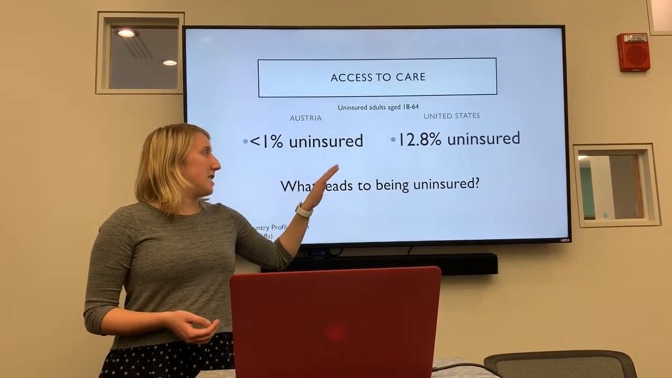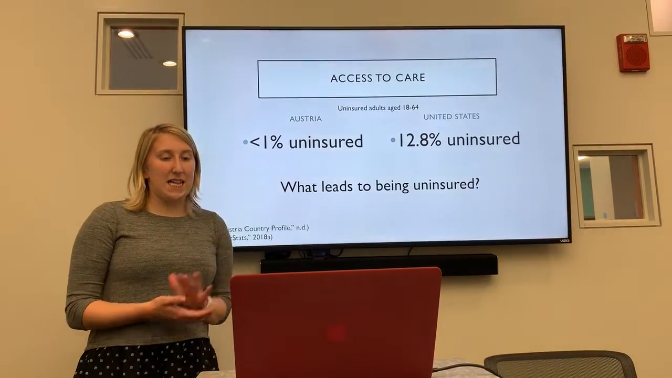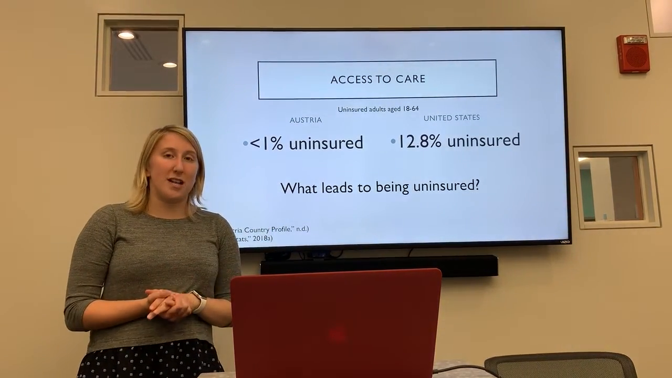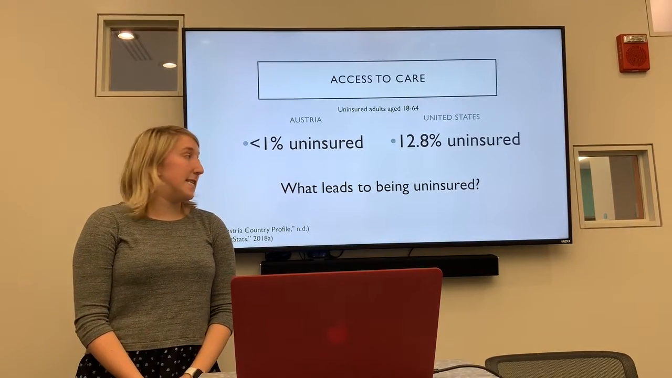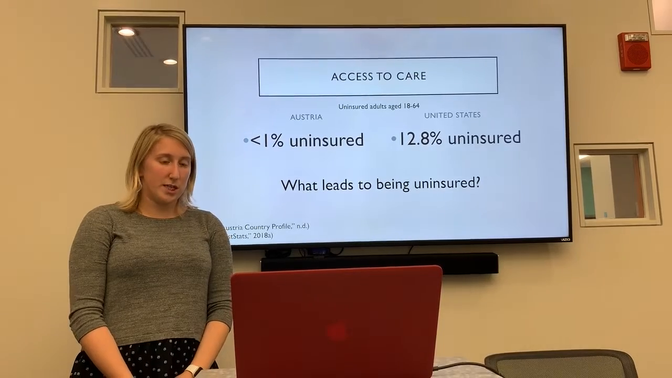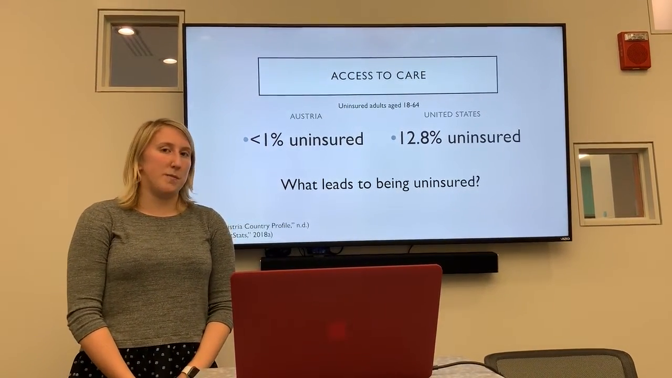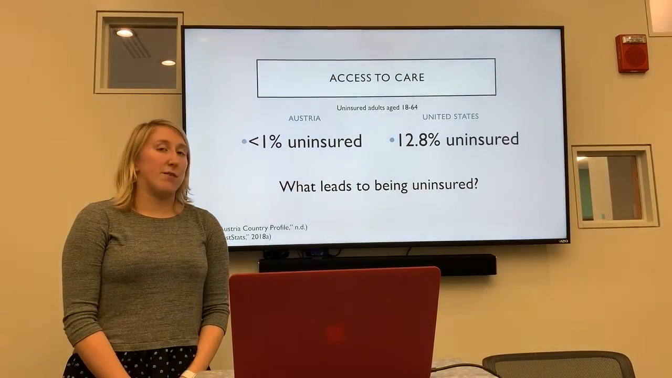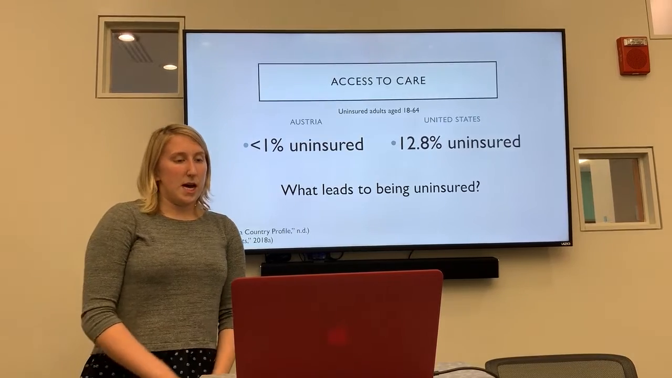In the United States, we have an uninsured rate of 12.8%, which is very high. And I think that this is because the Affordable Care Act excludes undocumented immigrants. And 19 of the 50 states have not expanded their Medicaid qualifications. And people don't understand the new health insurance marketplace that was created by the Affordable Care Act, as well as they can't afford health insurance or they're not sure what plan is best for them.